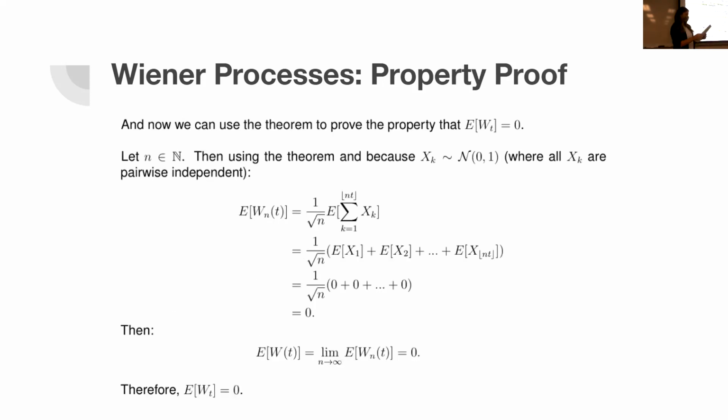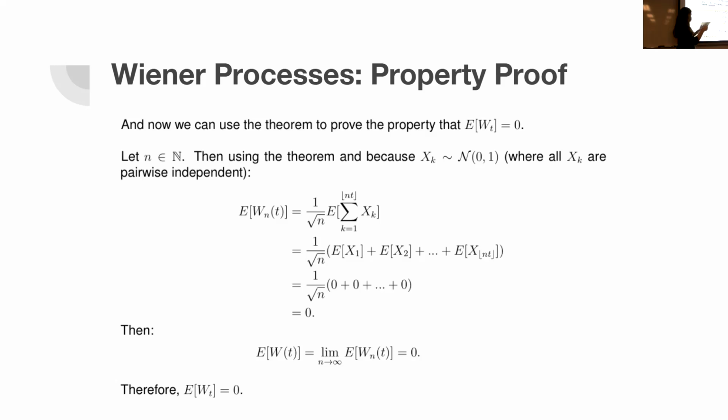So now we are not done yet. I mentioned that I wanted to prove my property, and the property is that the expected value of the random variable W_T is equal to 0. And to do that, we're going to use the theorem. And we're going to use the fact that all those X_k's, which are the random variables, are normally distributed with a mean of 0 and variance of 1. And also we're going to use the fact that all those X_k's are pairwise independent.